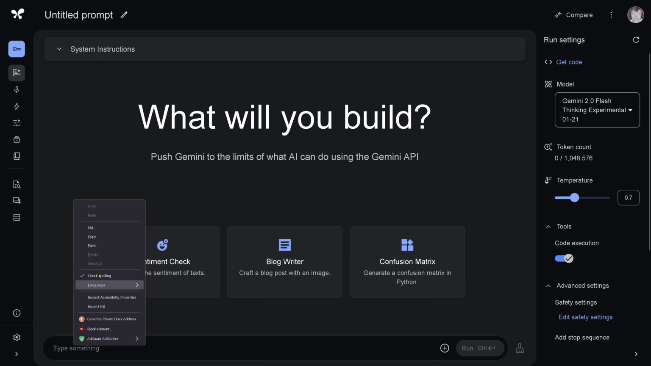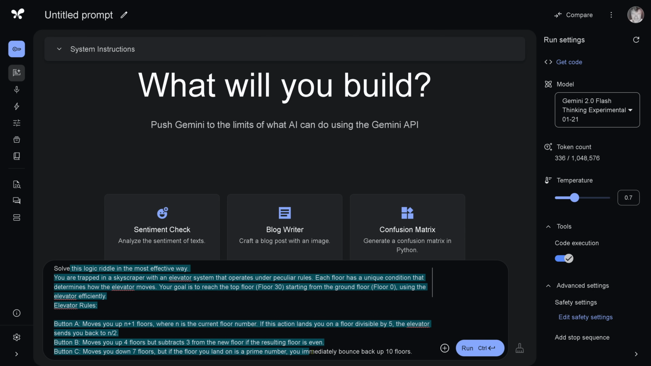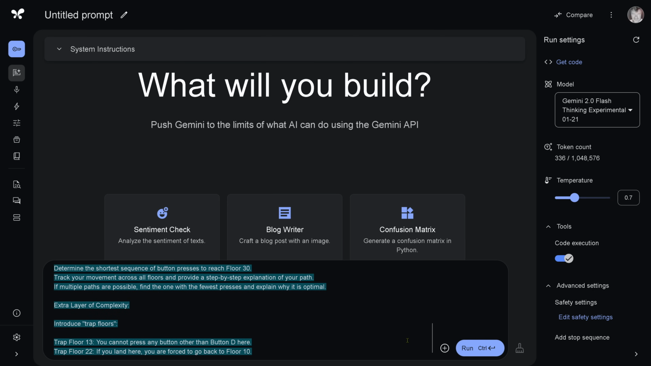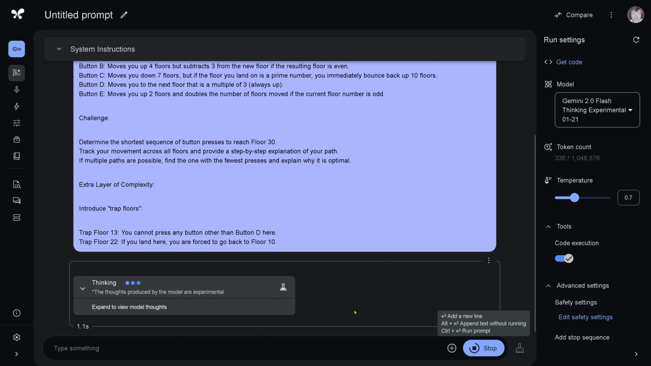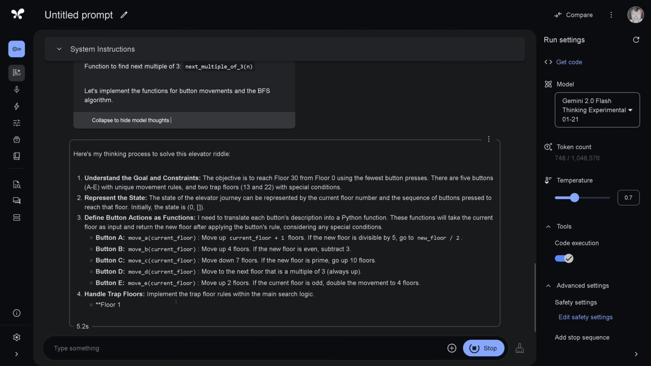So here we are with Gemini. We just paste in here this beautiful test. You know, this is my skyscraper elevator test. Yep. Go to floor 30. We have buttons A to E. I have 2 trap floors. So let's go. Yeah, we want to see it thinking. Yes, of course. We want to understand what's going on.